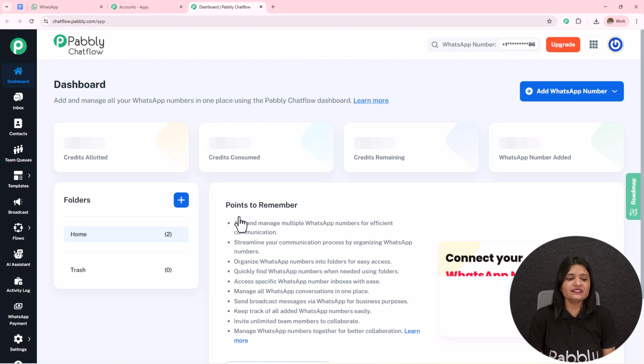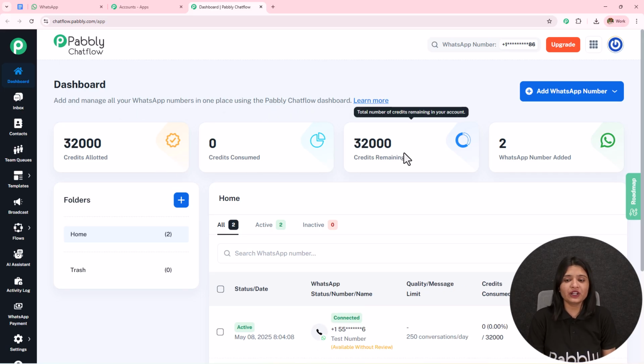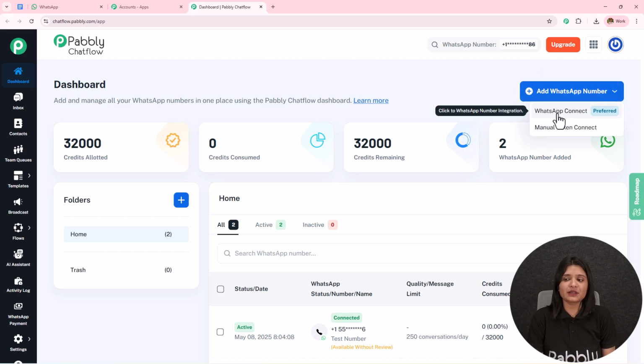So here you can see the credit allotted, credit consumed, credit remaining and the WhatsApp number added. To add a WhatsApp number to your Pabbly Chatflow account, simply click on this add WhatsApp number. Click on this WhatsApp connect to connect your WhatsApp to your Pabbly Chatflow account, or you can use a manual token to connect your Pabbly Chatflow account to your WhatsApp. Now if you want to learn the step-by-step process, the detailed video is available in the description. You can check that out.